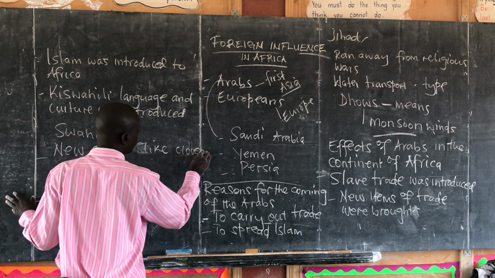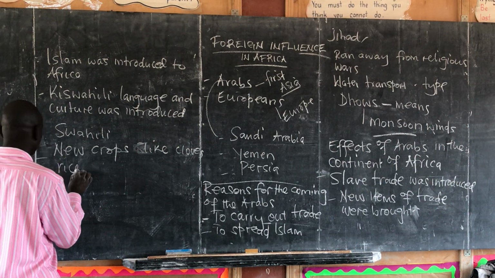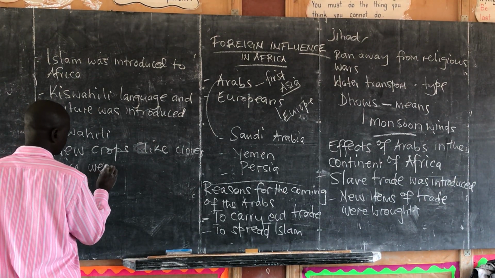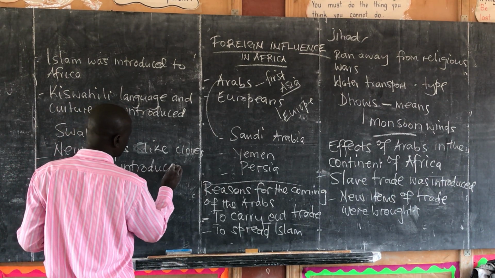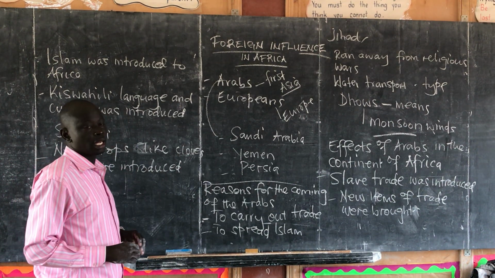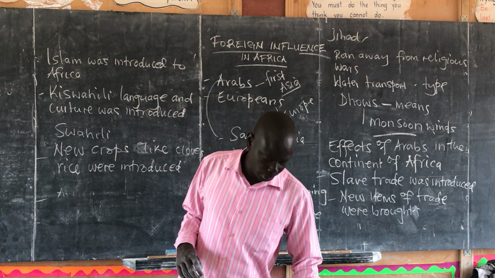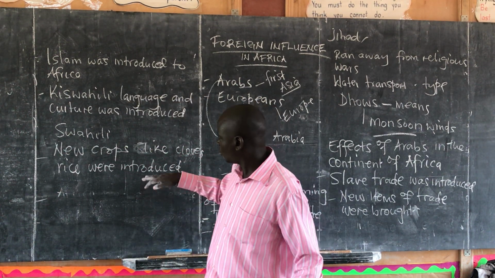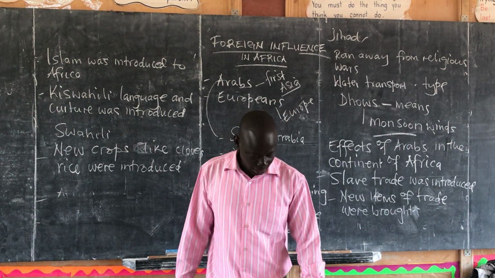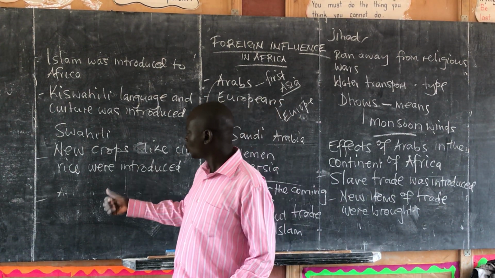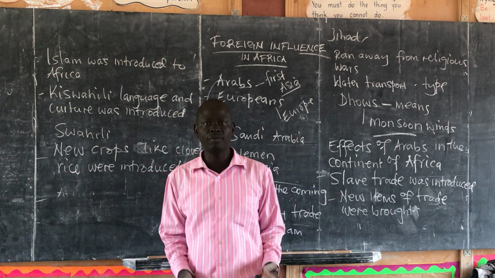Cloves, rice, were introduced. Now we talked of cloves is one of the major crops that is grown in the islands of Zanzibar and Pemba. It is their major crop, that's cloves. These cloves were brought during the time of slave trade. Then rice was also introduced. So that was a positive contribution.